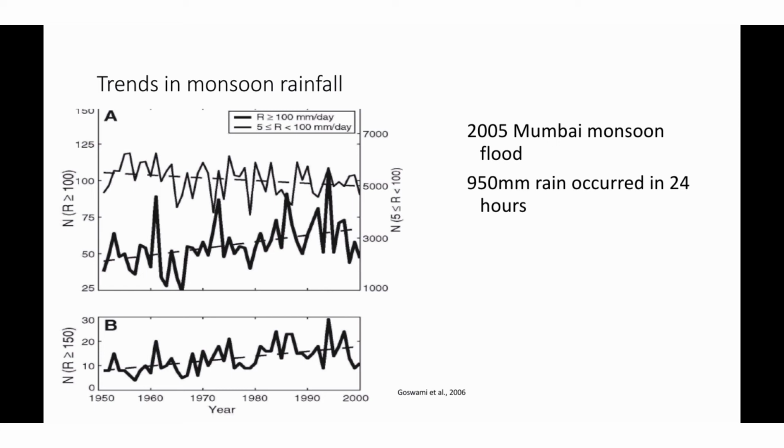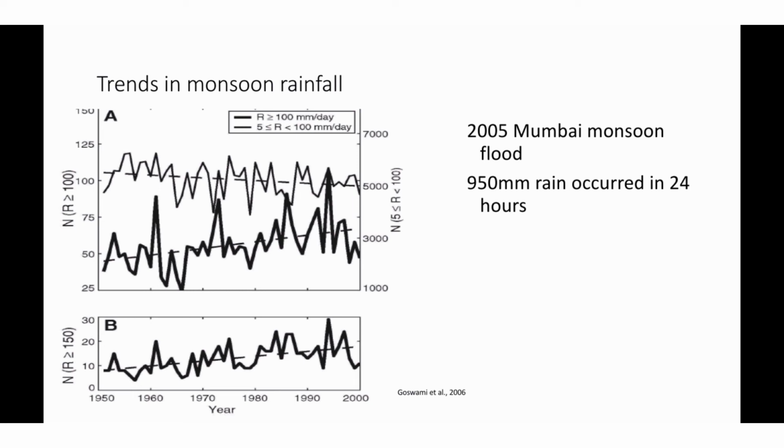This is an important figure from Goswami et al. 2006. It shows the number of rainy days with more than 150 millimeters of rain, more than 100 millimeters of rain, and less than 100 millimeters of rain per day. Less than 100 millimeters per day is a normal rain event, while the other two are unusual or can be called extreme events. We call them flood events. The graph shows the number of extreme events is increasing and the number of normal events is decreasing.